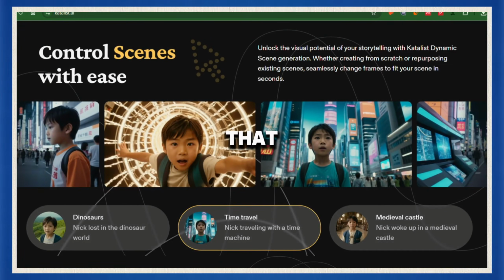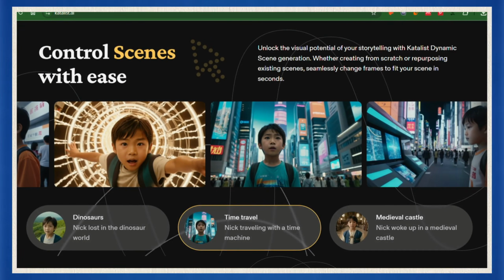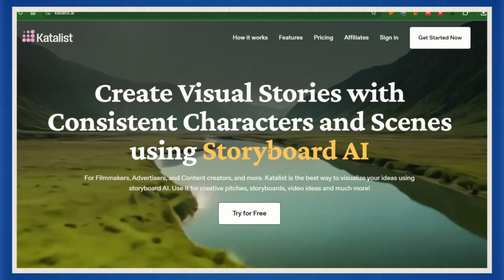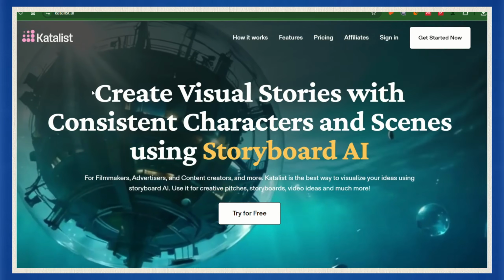And not just that, I'll show you how to automate the entire process using a tool called Katalist AI, so you don't have to sit there generating one scene at a time.